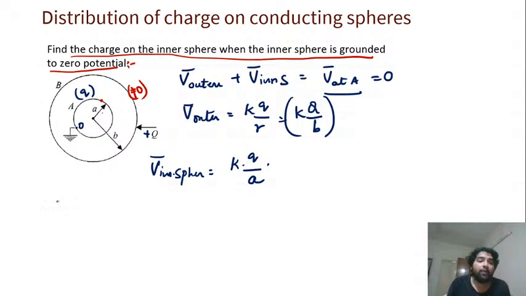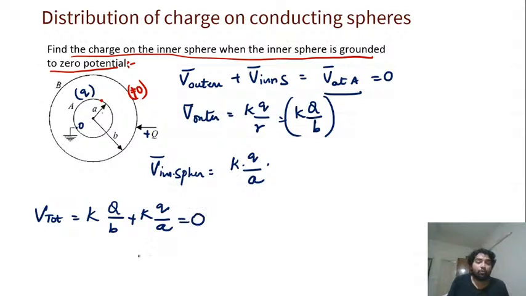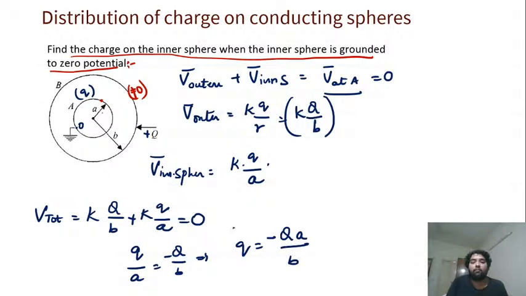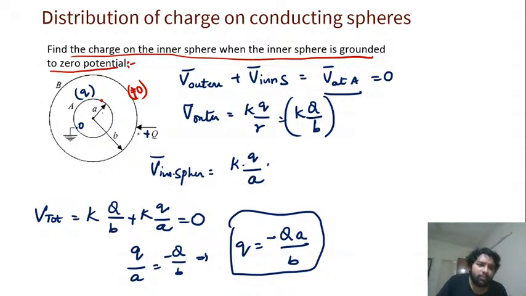That will be kq by a, and that will be kQ by b. So what is the total potential now? It is kQ by b plus kq by a. This whole thing is equal to 0. From this directly we get q by a equal to minus Q by b, or q is equal to minus Q into a by b. That's it. Same logic: if you link these both, they both will have the same potential. If you link that to 0, the inner sphere will have exactly the negative of the potential of the outer sphere. Simple, no?